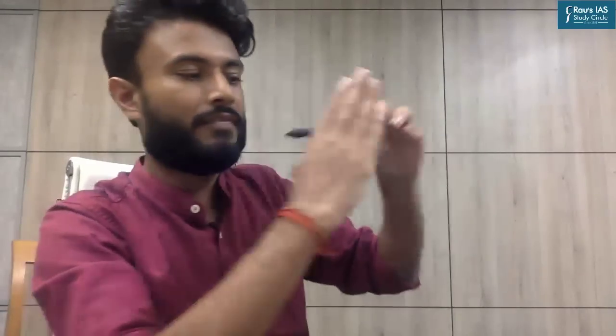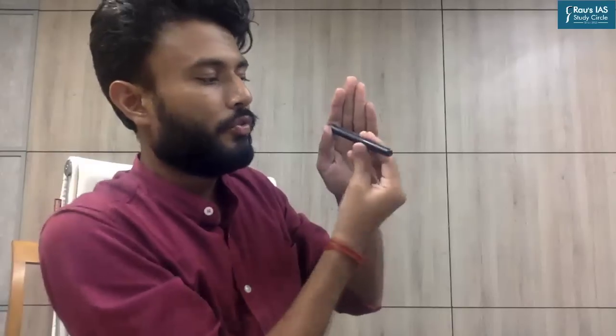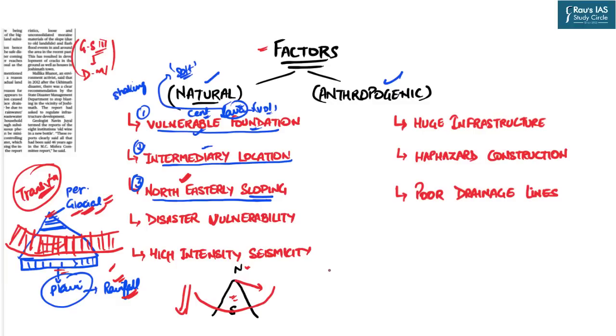Okay, so if I have to try, now this black pen, right, this is the Joshimath having a northeasterly slope, that is from north towards east. So this is the slope, and this is the southward slope of the Himalayas. I hope you understood by this, right? Let us imagine this is north, this is south, and this is the intermediary part. The slope is somewhat like this.